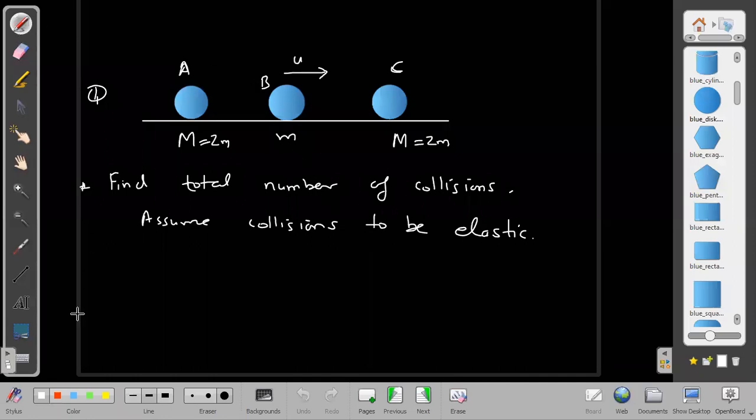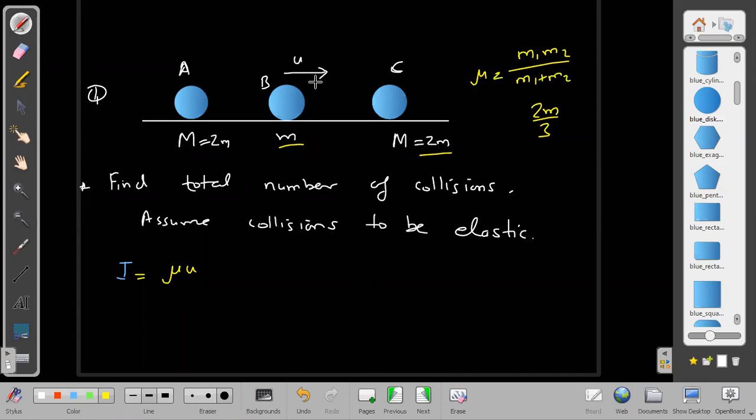So we know that impulse formula, I will prefer to do it in this way. I don't know how you did, but I think you took a lot more time. So probably you may not have done it this way. I will again use mu into u. Mu is so easy to determine. These two are colliding. So what is mu for these two? Mu for these two will be m1 m2 upon m1 plus m2, that is 2m by 3.